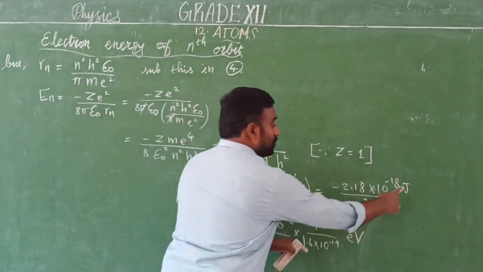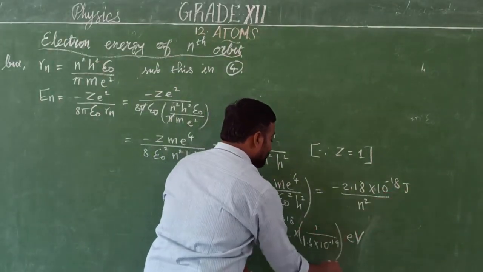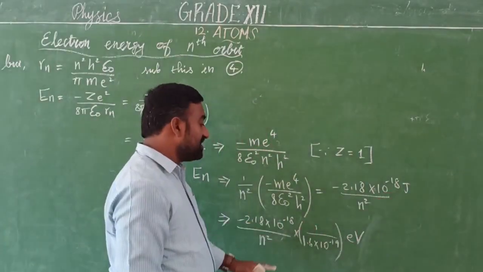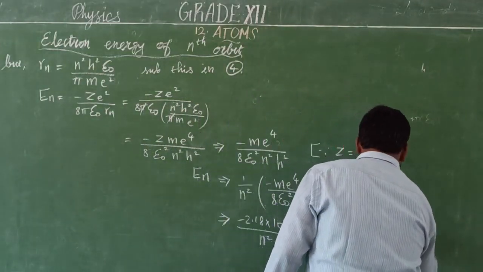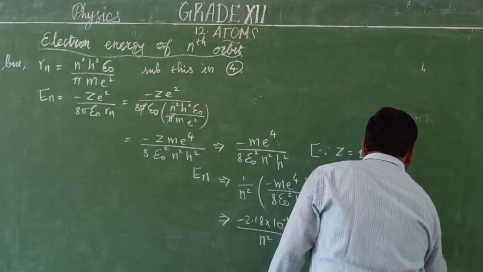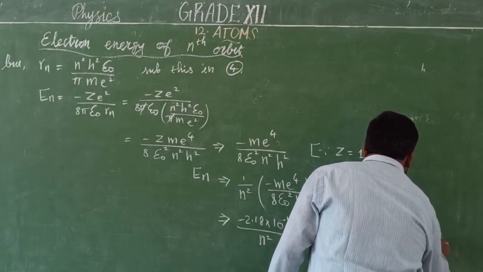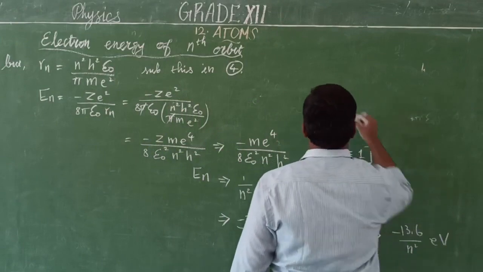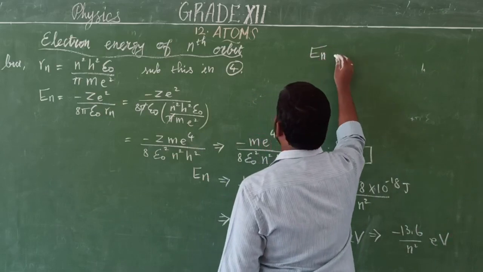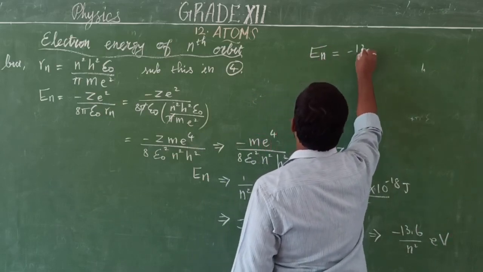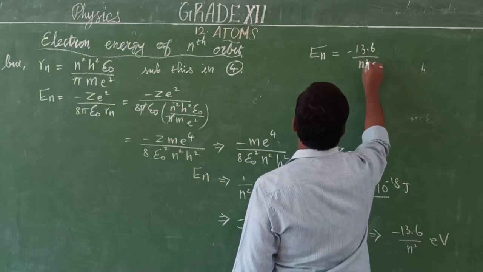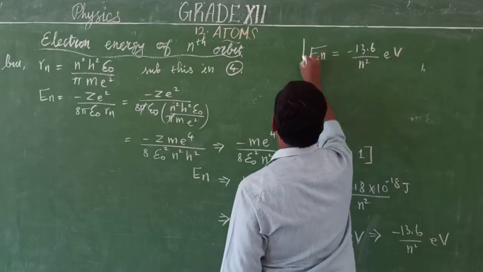So the joule we converted into electron volt. After substituting and rearranging, finally the value is minus 13.6 divided by n square electron volt. Therefore the total energy, that is electron energy in nth orbit, is minus 13.6 by n square electron volt.